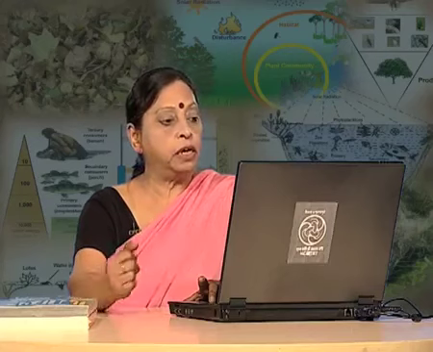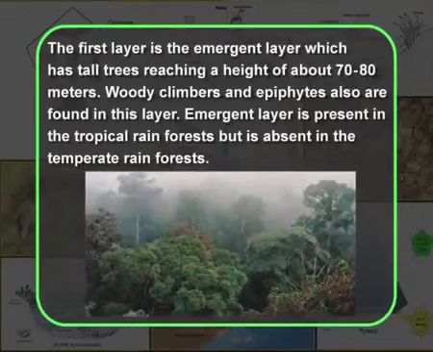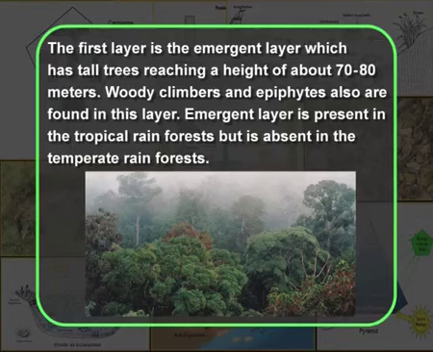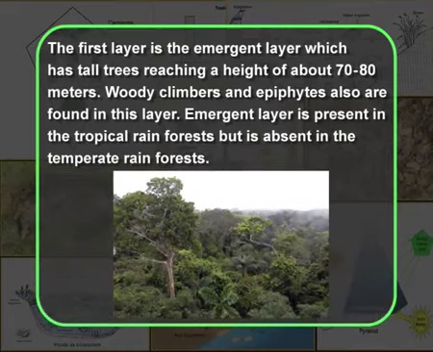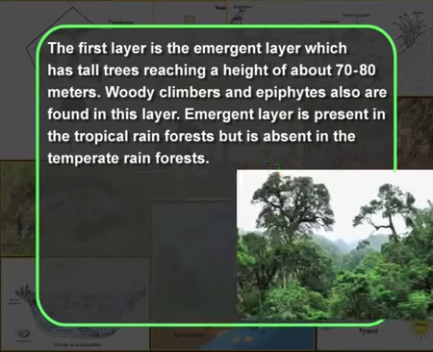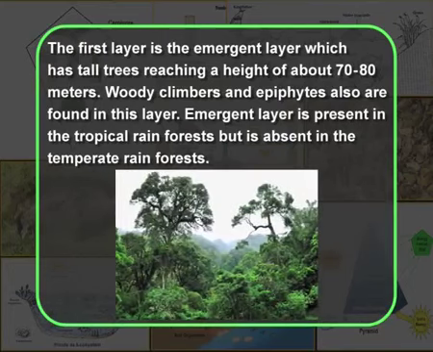As you can see in the figure, the first layer is the emergent layer, which has tall trees reaching a height of about 70 to 80 meters. Woody climbers and epiphytes are also found in this layer. Emergent layer is present in the tropical rainforest, but is absent in the temperate rainforests.